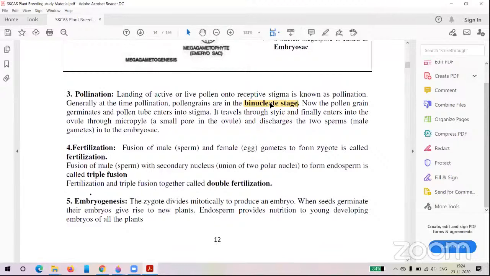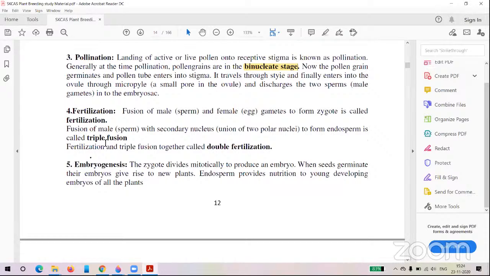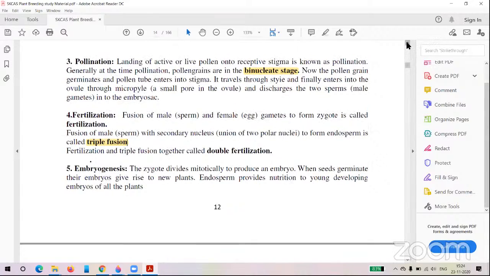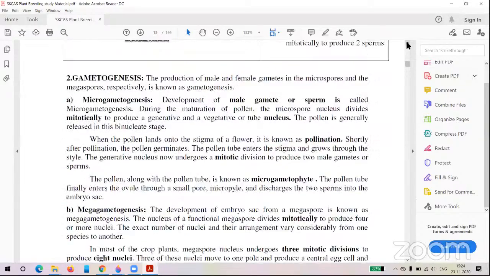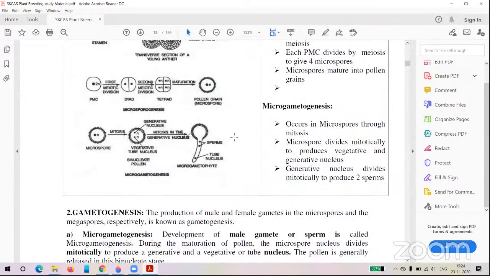So you should remember this one. This one is important for the examination purpose. And you should know what is the triple fusion. Triple fusion. So triple fusion means fusion of the male sperm, male gamete. I already told this one. So here you can see the